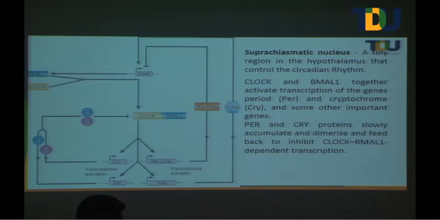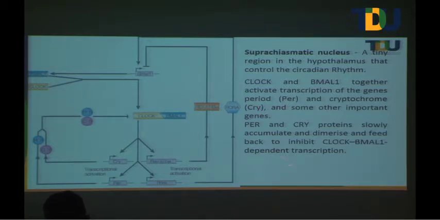When there is a particular cycle of light or dark, these transcription activators go and bind to the DNA, and activate the production of two genes called the period gene and the cry gene.